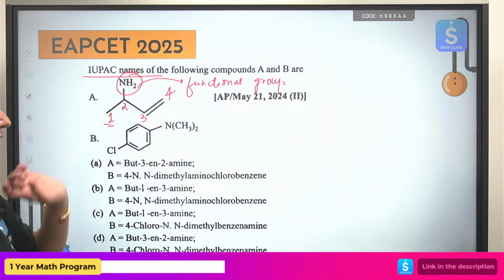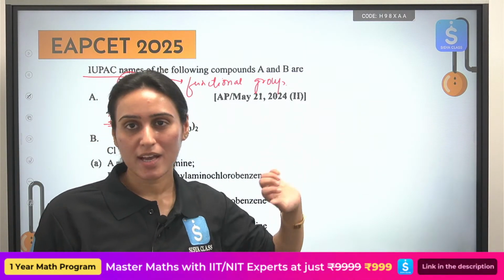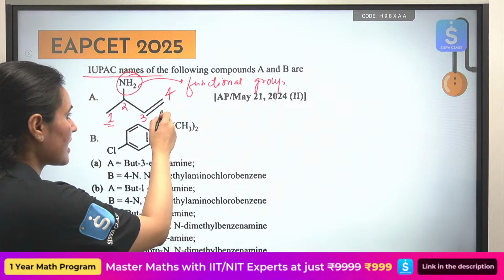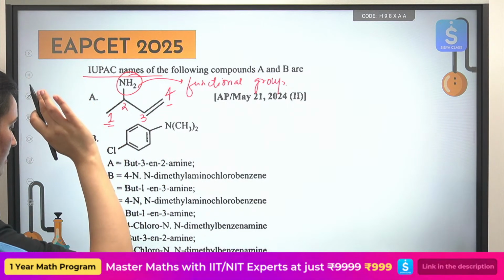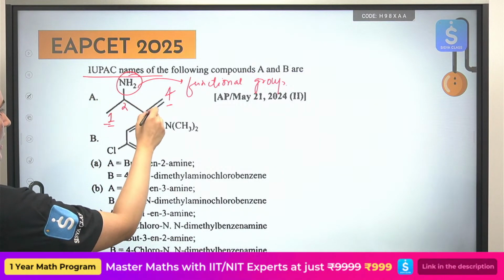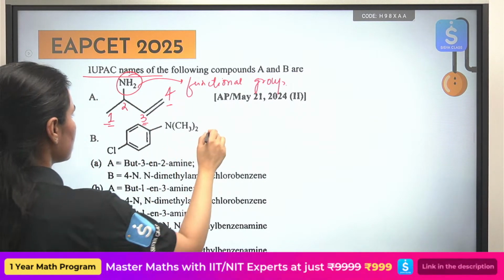Why? Because my functional group is given priority over the multiple bond. If this group would not have been present, I would have started the numbering from this side. So I have an amine at second position and an alkene at third position, right? So my correct name must be